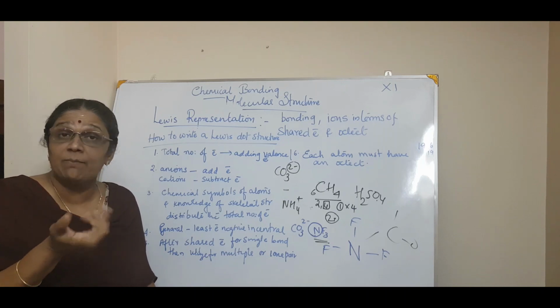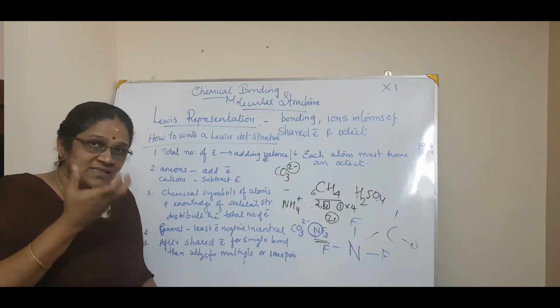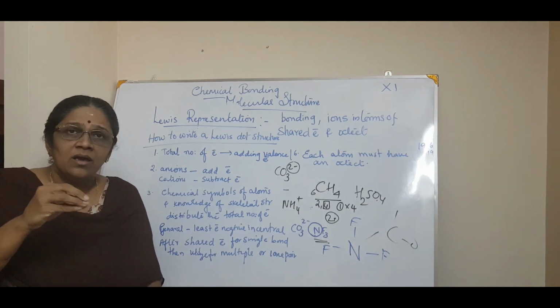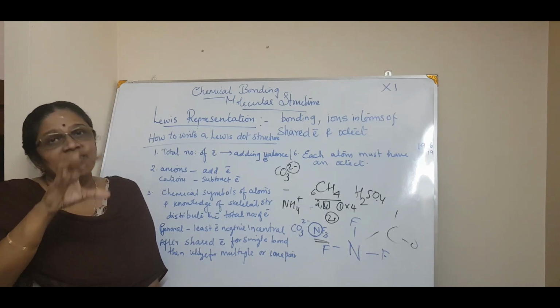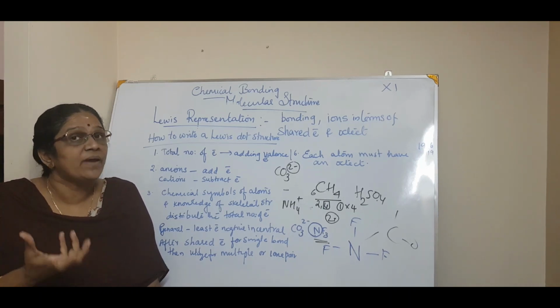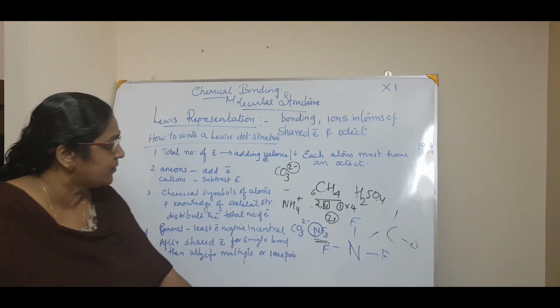For example, in carbon dioxide, there are C double bond O, multiple bonds. So you can make use of these multiple bonds, or you can have those electrons as such on that element. That is called lone pair electrons. Now what do you mean by bond pair and lone pair? I will tell you. Okay.